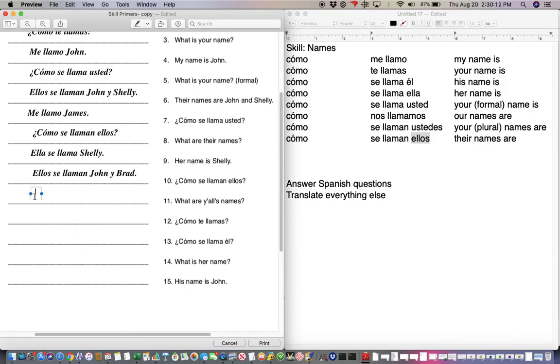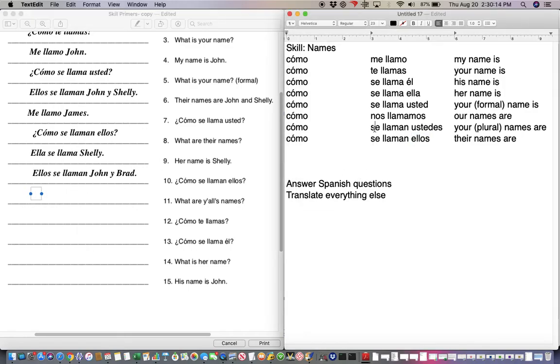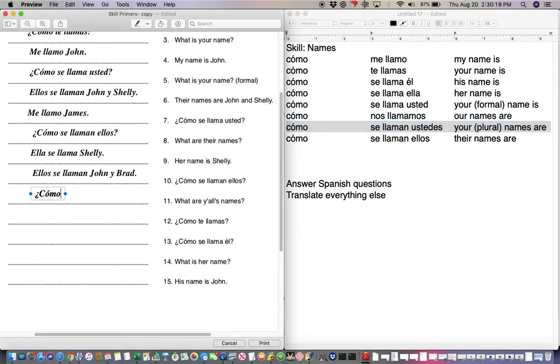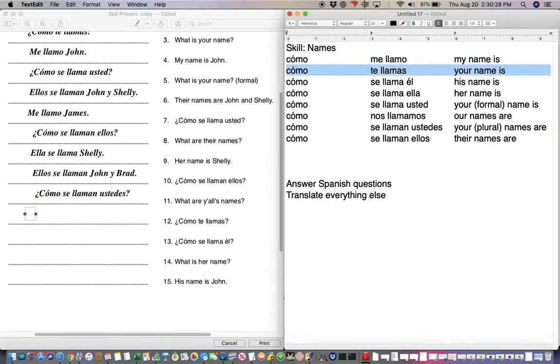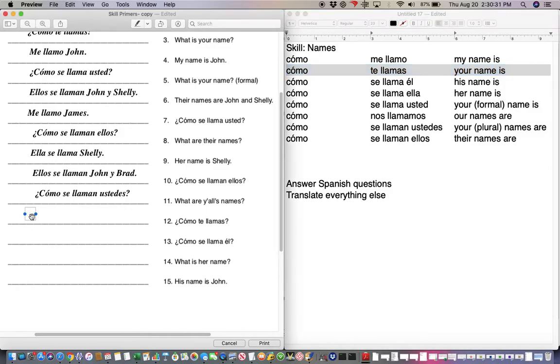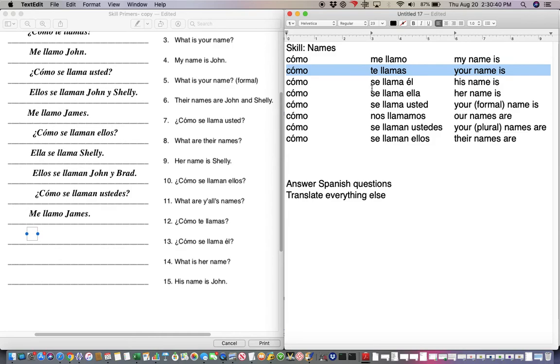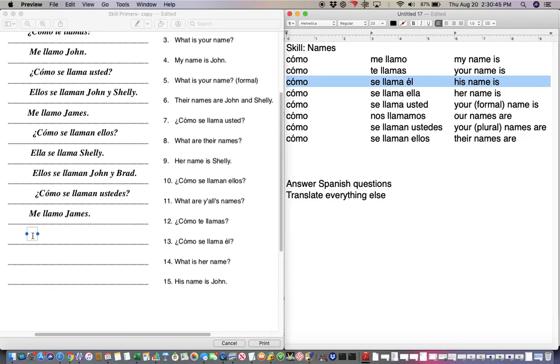Number 11. What are y'all's names? That's this one. So, ¿Cómo se llaman ustedes? Number 12. The question is, ¿Cómo te llamas? There it is. What is your name? So, I'm going to reply with mine again. So, me llamo James. ¿Cómo se llama él? That's right here. So what is his name?